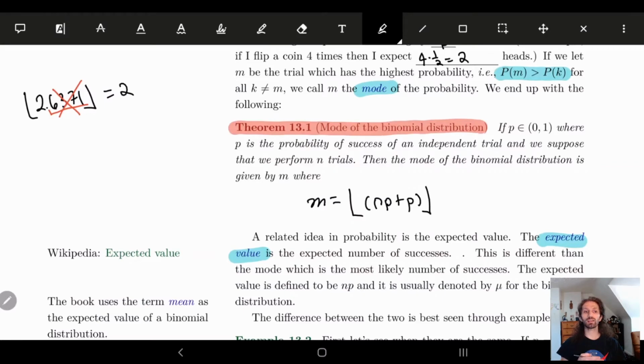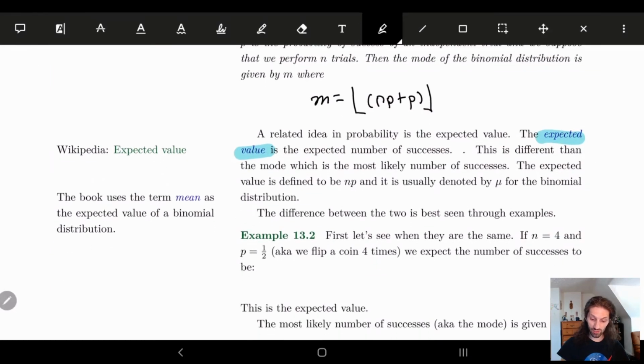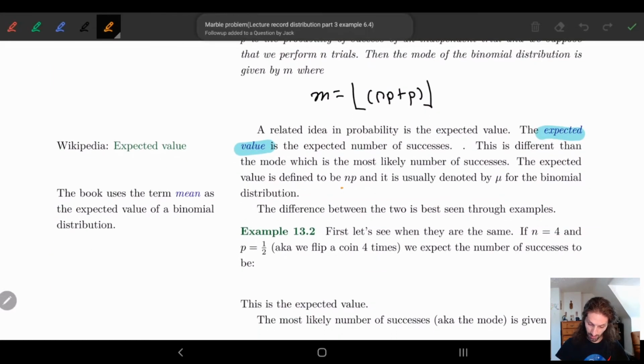But in reality, the expected value in this case is slightly different. The expected value is just what value we would expect if we forget that we actually want integers. In this case, this is just going to be the average we were talking about. So it's defined to be this average, np.